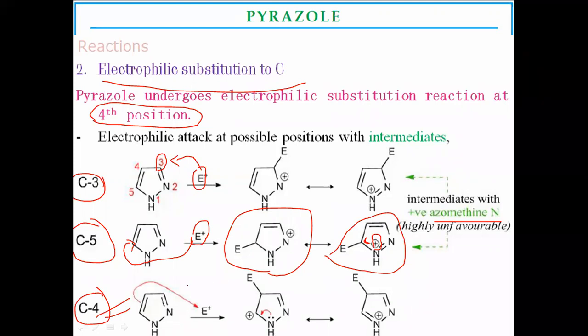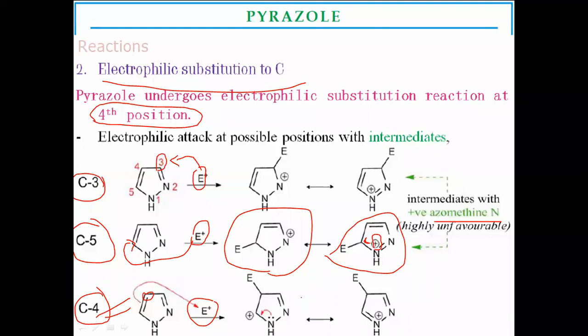Whereas we go with the electrophilic substitution at the fourth position. At the fourth position, there are chances of charge migration, and it gives more resonance structures with the C4 position.